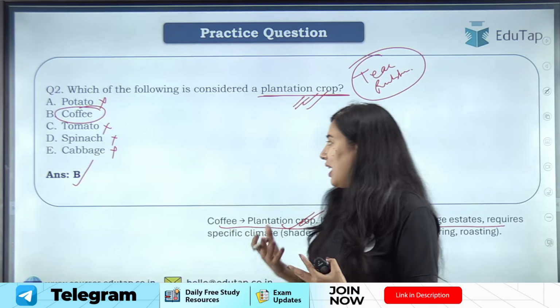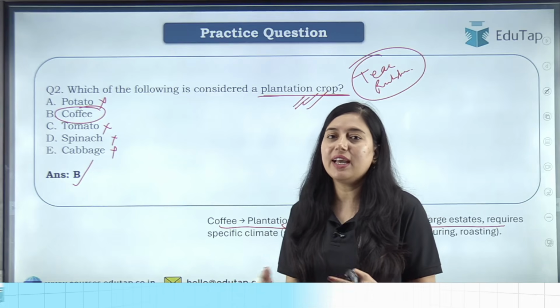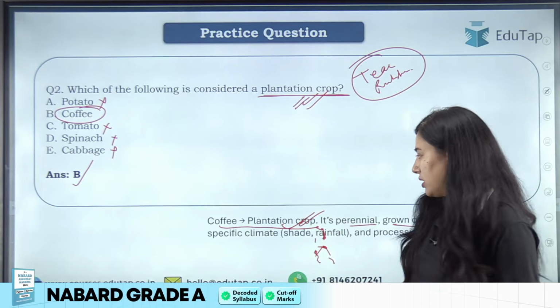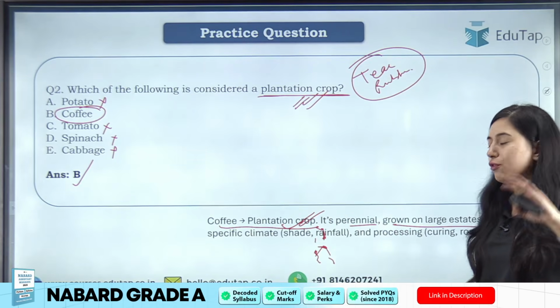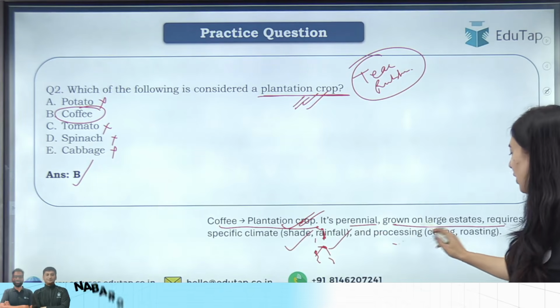Okay, whenever the harvest is ready, आपको सिर्फ हार्वेस्ट करना है, multiple harvests you can take, but you don't have to resow it. So they are perennial, meaning they live for more than 3 years, right. Requires specific climate, rainfall and processing.